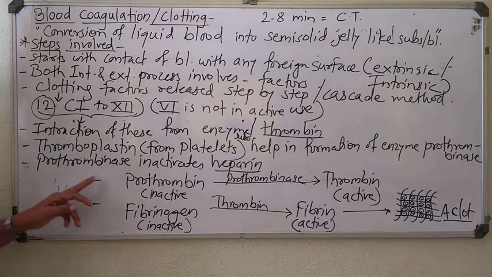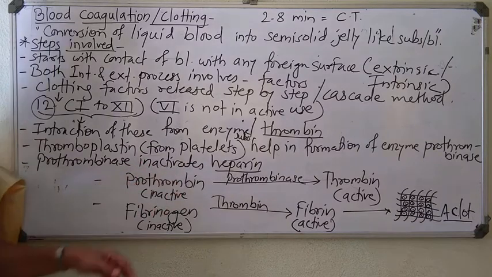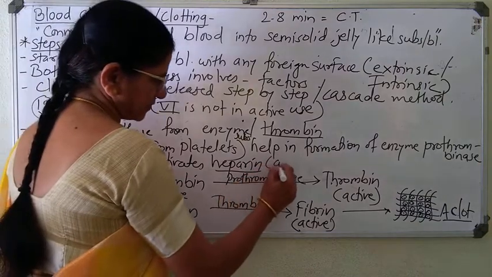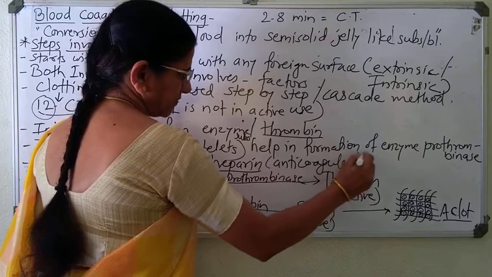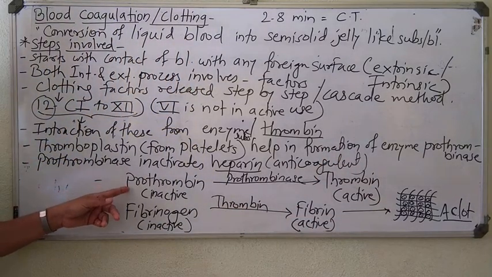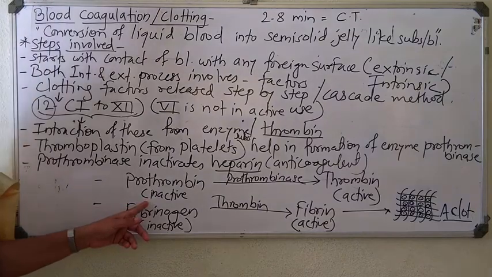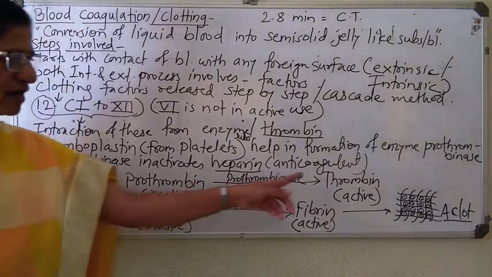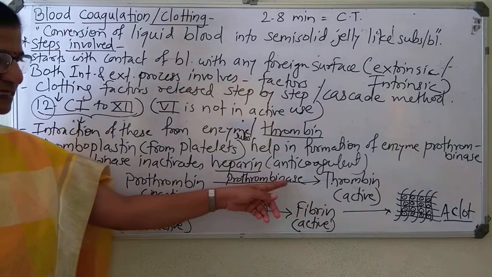This prothrombinase first of all inactivates heparin. Heparin is an anticoagulant present in our blood. Then prothrombin is another substance present in blood in inactive form. It is one of the proteins. It gets converted into active thrombin in presence of prothrombinase.